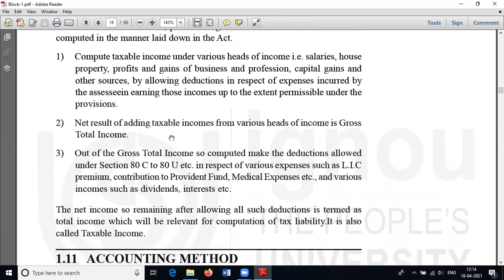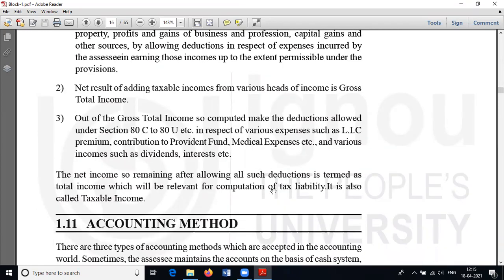So all these deductions we can deduct from our gross total income. After deducting these deductions from gross total income, we will reach total income. Tax is to be calculated on this total income, not on our gross total income. Okay, clear? Yes.